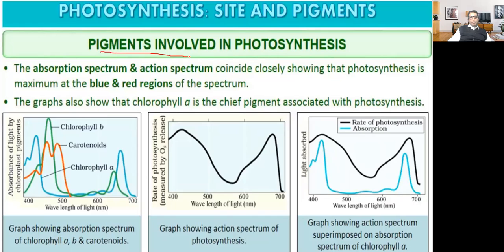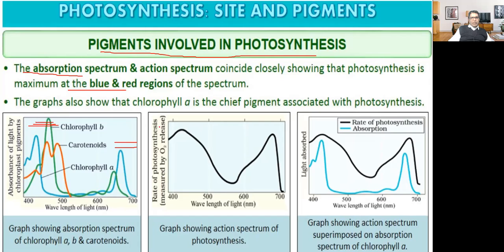Now, pigments involved in photosynthesis. The absorption spectrum and action spectrum coincide closely, showing that photosynthesis is maximum in the blue and red regions. See, this is the blue region, this is the red region. There is a maximum absorption of light in this region as well as this region.